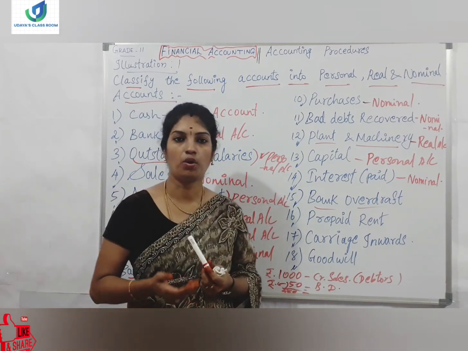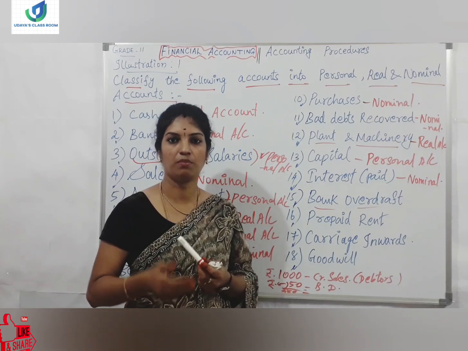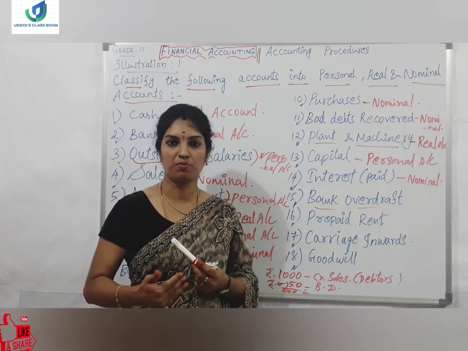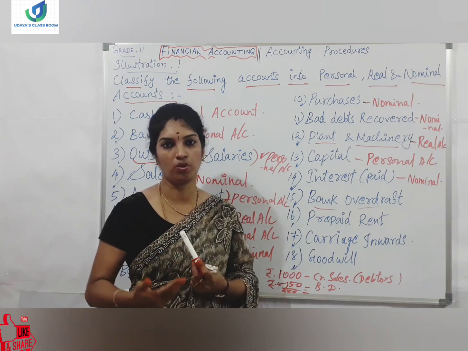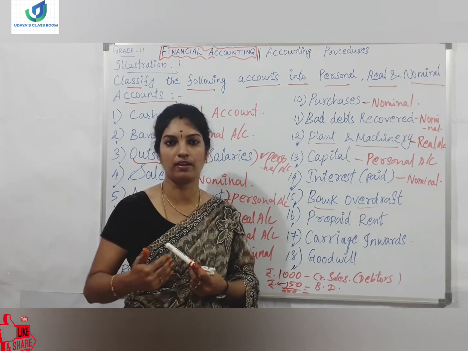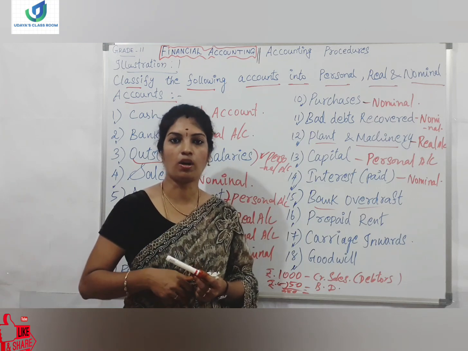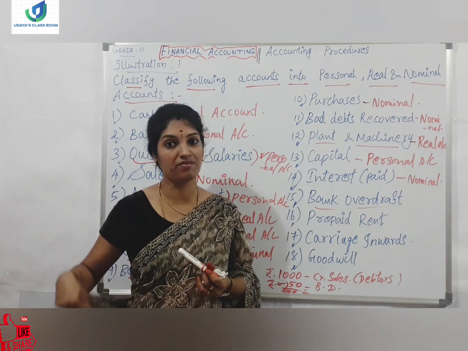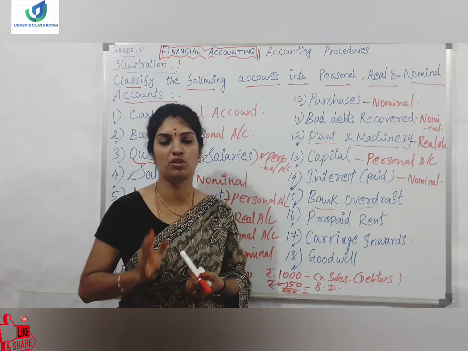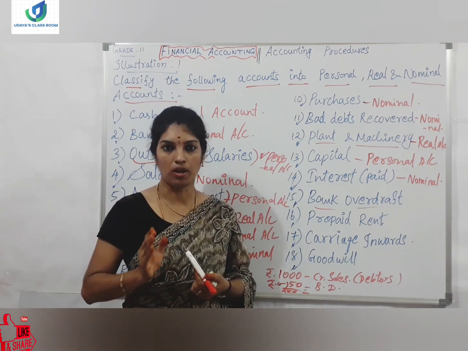Why will current account holders not receive interest? Because day-to-day activities will be more for them. For business people, the transactions will be more, so daily the bank account will get operated. So business people cannot have savings accounts. They can have savings accounts, but they cannot have regular transactions. So for business purposes, always only a current account will be opened.